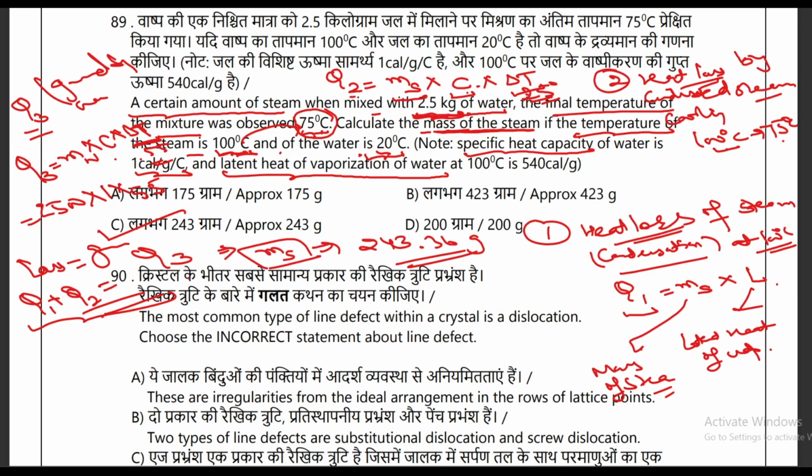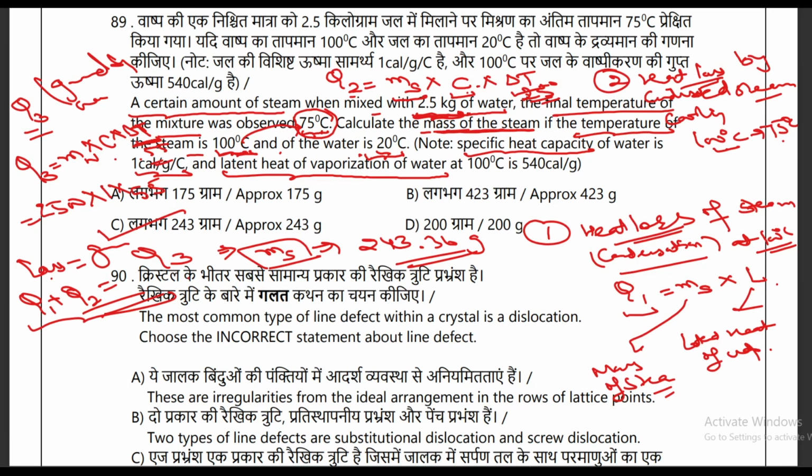So what you have to do, you have to just fill the values, and overall loss in heat is equal to gain in heat. And gain in heat, obviously you will observe in case of water, because its temperature is increasing from 20 degrees to 75 degrees Celsius. And loss is observed in case of steam, because first of all steam will condense.